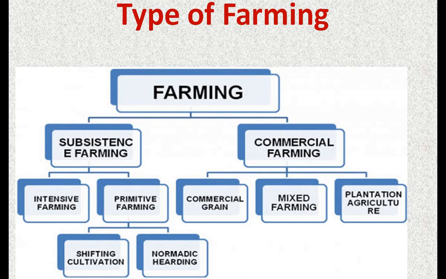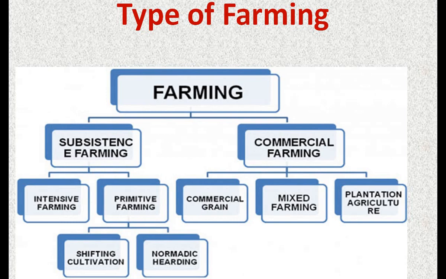Third difference: in subsistence farming, surplus production is very less, and in commercial farming surplus production is more. Subsistence farming is of two types: intensive and primitive, and commercial farming is of three types: commercial grain farming, mixed farming and plantation. Primitive farming is further classified into two categories: shifting cultivation and nomadic herding.